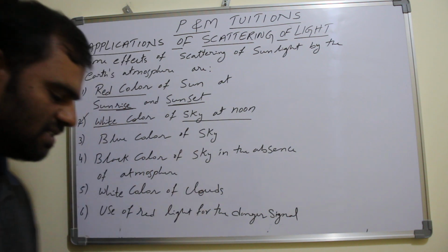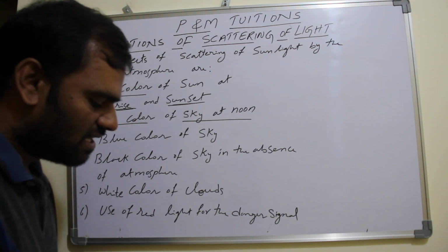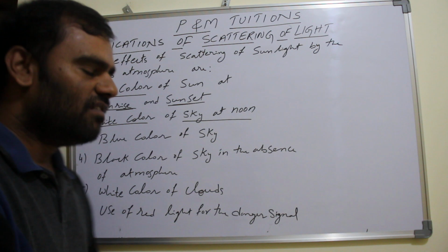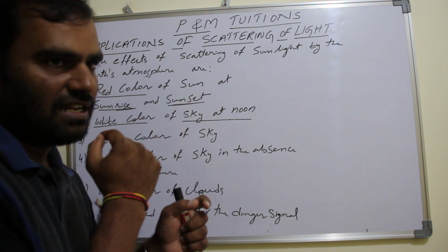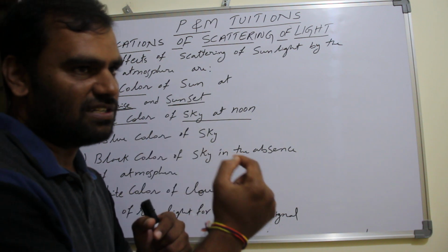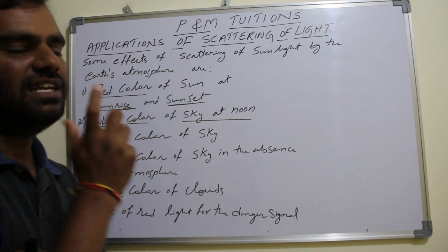That is the reason. Which color will reach our eye? Scattered light is reaching our eye. Which is scattered light? All colors are scattered. White color means all colors scatter to the same extent.